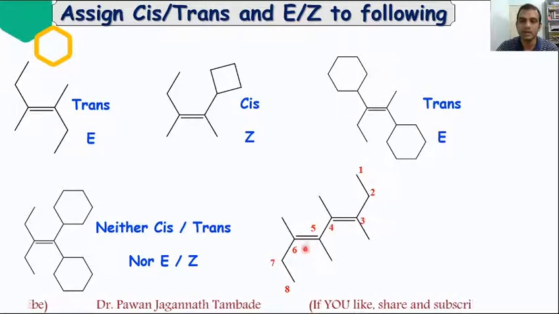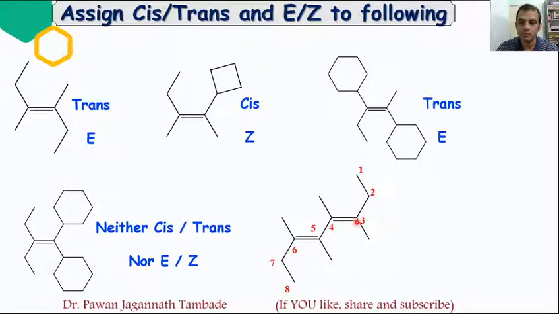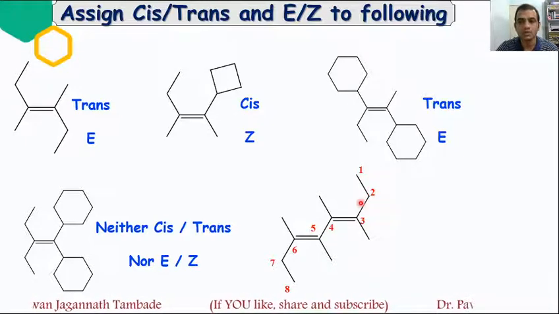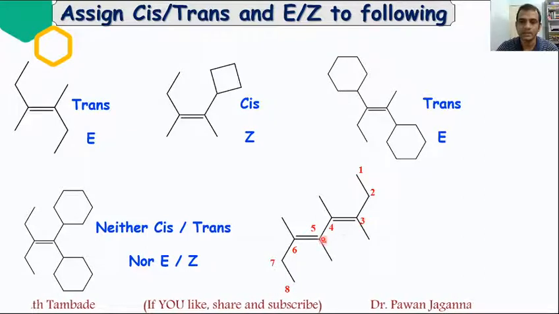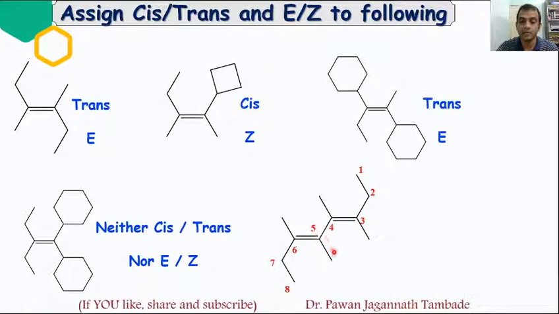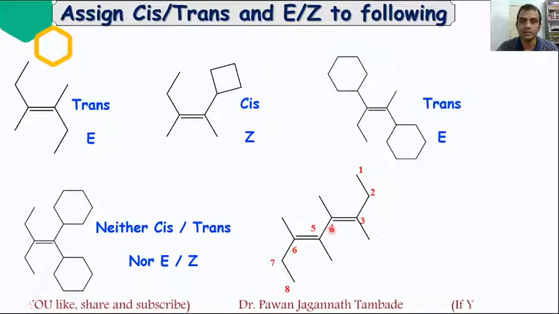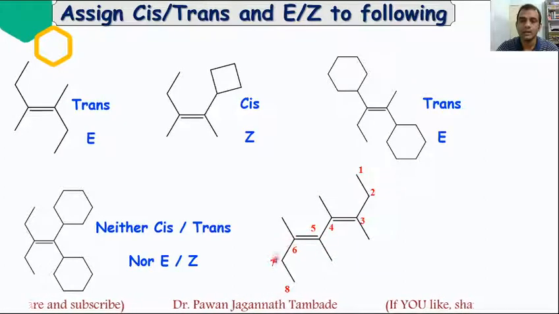At the third carbon atom, the higher priority groups are opposite to each other, that is, E. And if you look at the fifth carbon, it is again attached to methyl and this group, and methyl and ethyl. So this group will get priority over methyl, and ethyl will get priority over methyl.